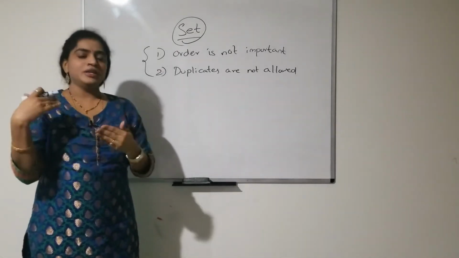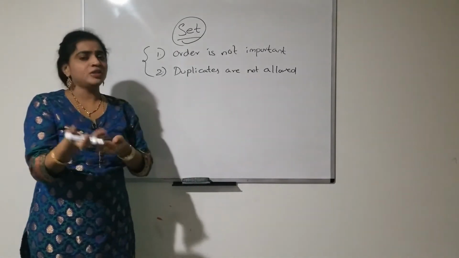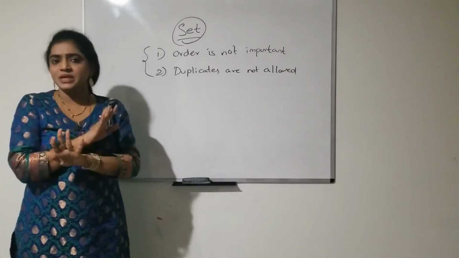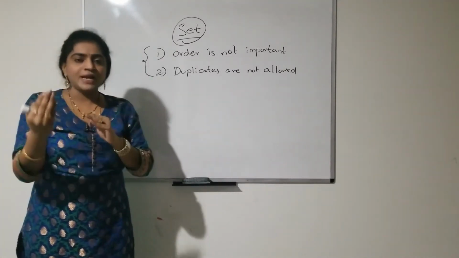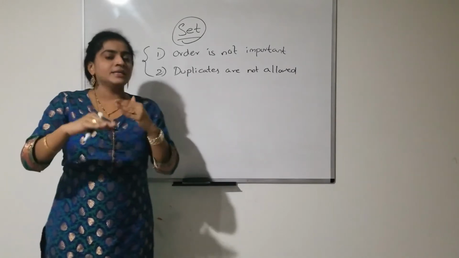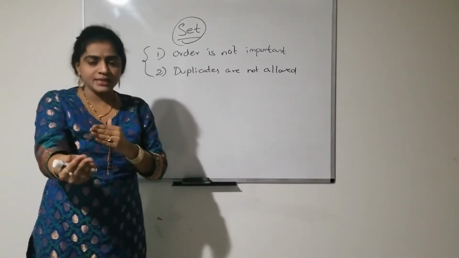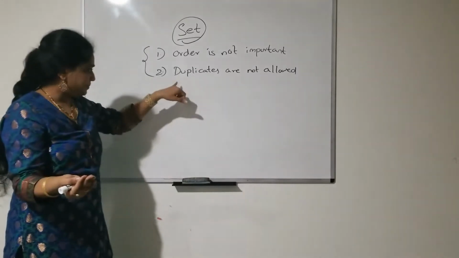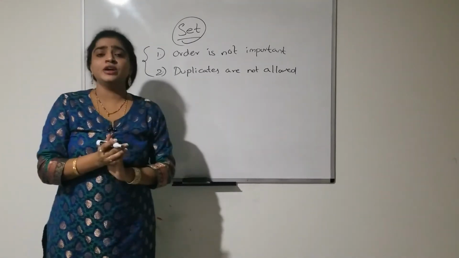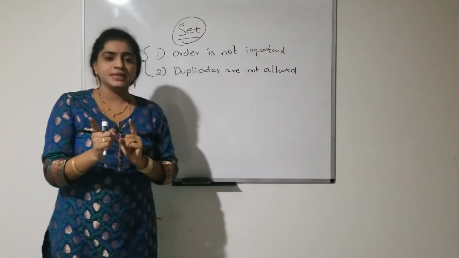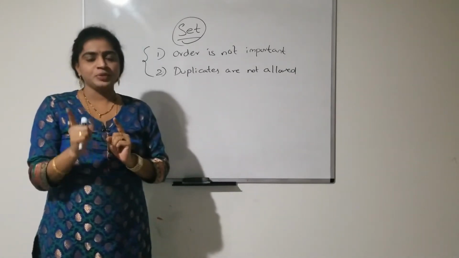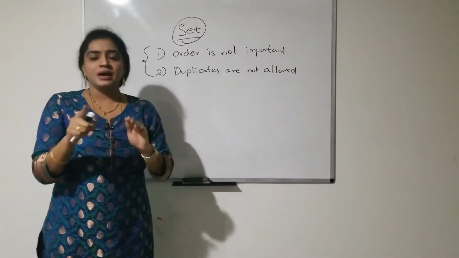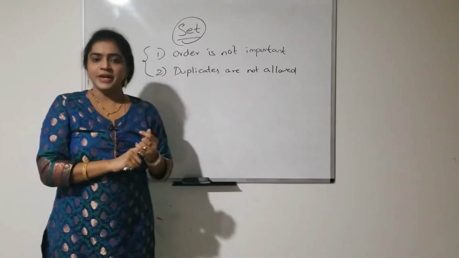So you can give the set as you wish and the output can be anything. That means you can't expect the same output as how you are inserting the elements, in the same order the output will not be displayed. Got it? Second, duplicates are not allowed. That means all the elements in the set are unique values. Duplicates will not be allowed in this set data type.